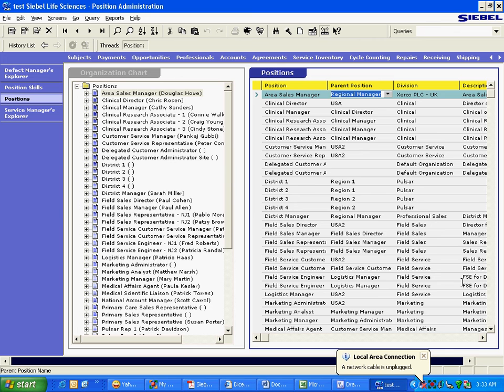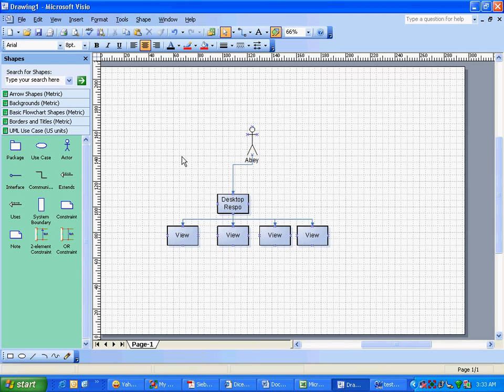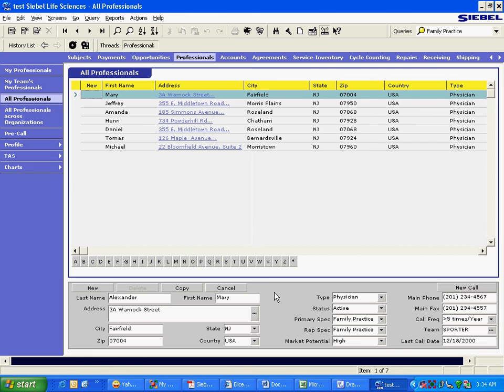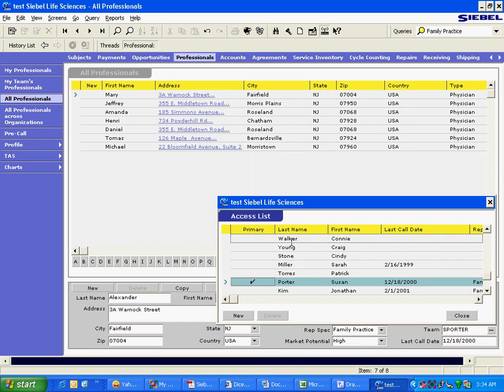Making sense? Now, what is position? Position is actually nothing, if you ask me. Siebel would not have needed position at all. It simply has to maintain the association of every record with a person. That's what Siebel does here. For example, this professional is associated to Walker Connie, Young Craig, Stone Cindy, Miller Sarah, Torres Patrick, Potter Susan, Kim Jonathan. It belongs to all these guys.